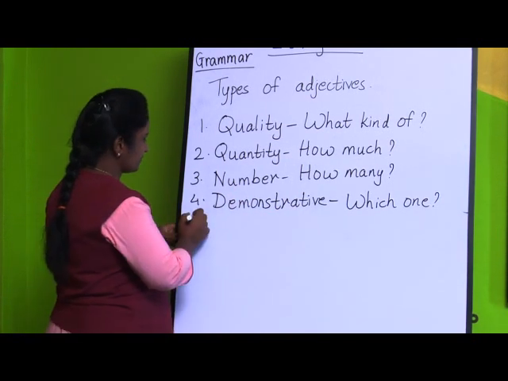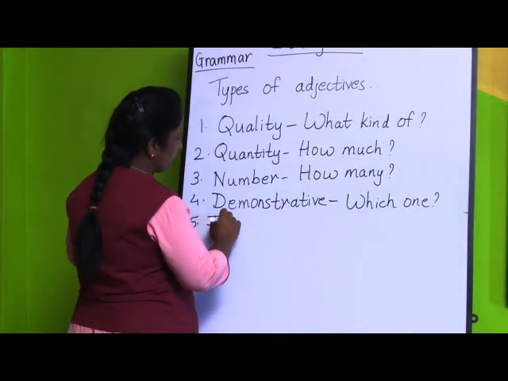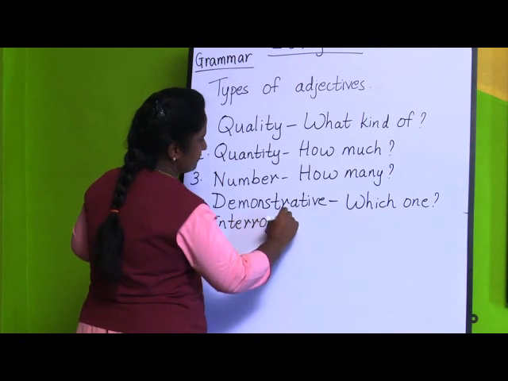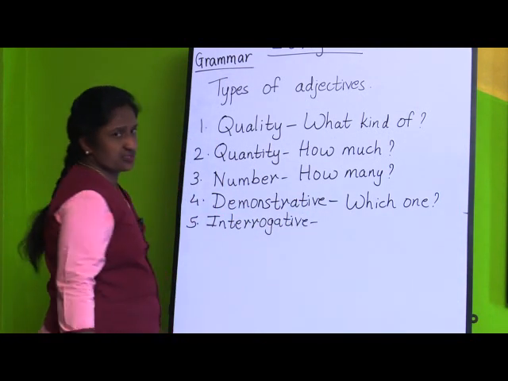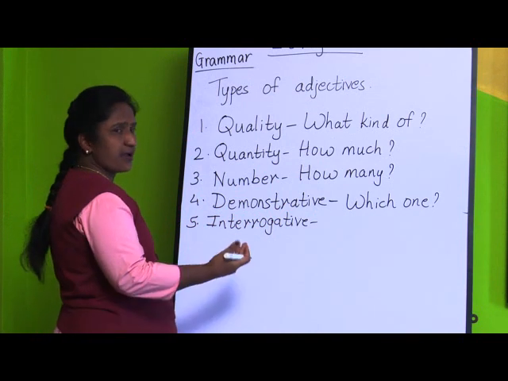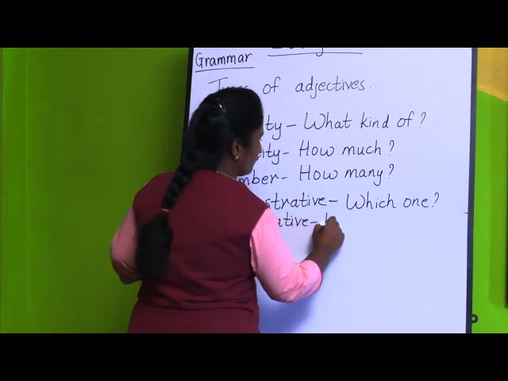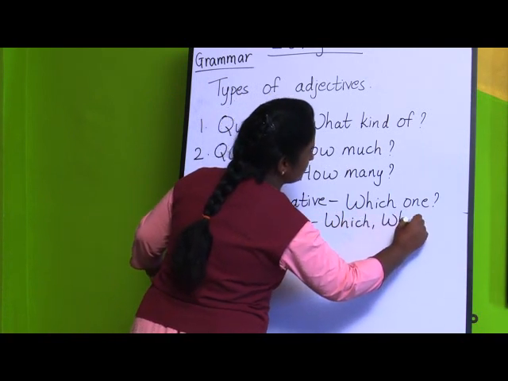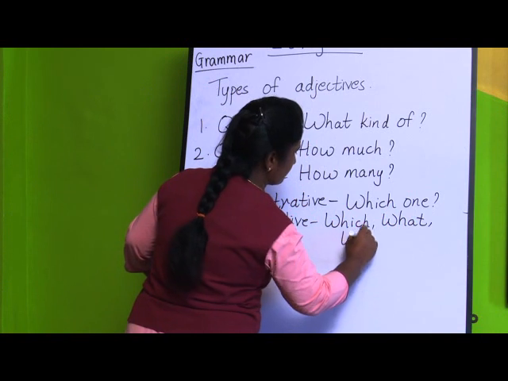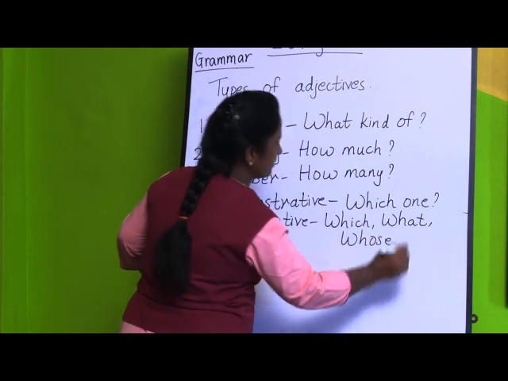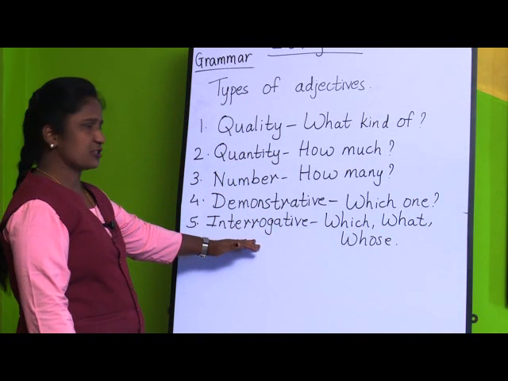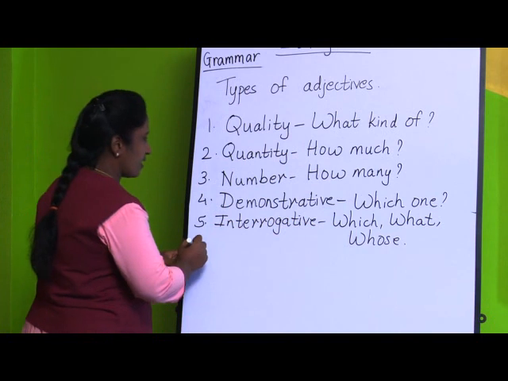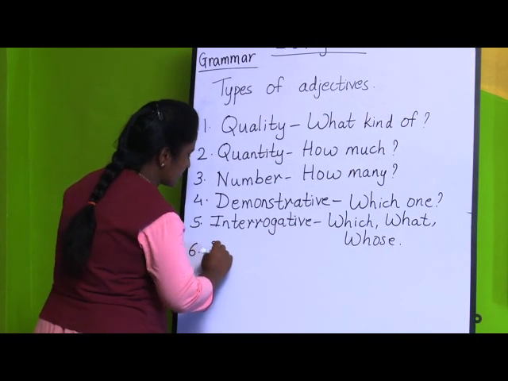And the next one is interrogative adjectives. Here we ask questions and then we get the answer. So here, if you go on asking questions using these words, which, what, or whose, and many others, these words are used to ask questions and those words are called interrogative adjectives. And the last type is possessive adjective.